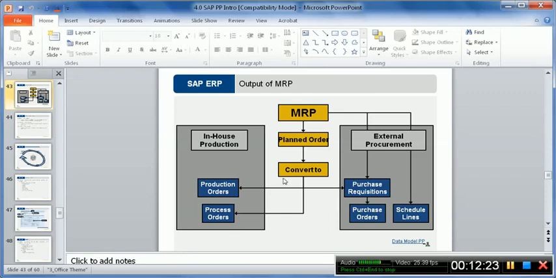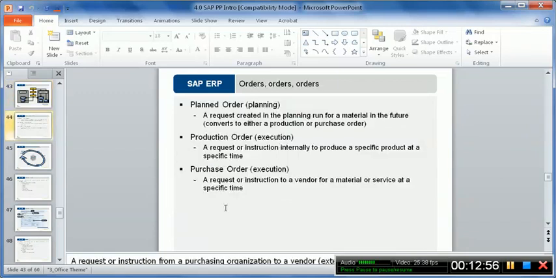So a very bird's eye view again of the entire MRP cycle. Output of MRP, we discussed MRP or even the MPS, eventually results in a planned order, and the planned order is eventually converted, if it is external procurement, into a purchase requisition or purchase order or schedule lines. Schedule lines in the case of long-term contract with the supplier, and purchase requisition and purchase order are actually steps within the material management cycle, as we already know. And if it is in-house production, then it is converted into either a production order or a process order, as we discussed.